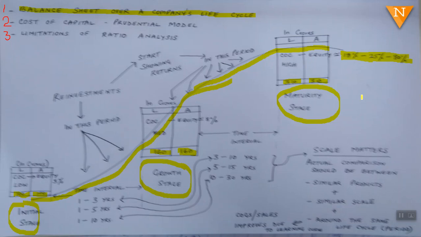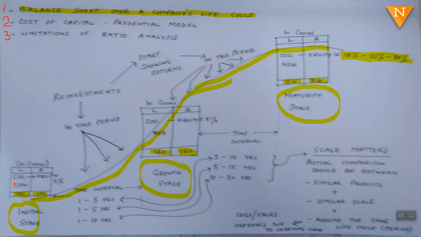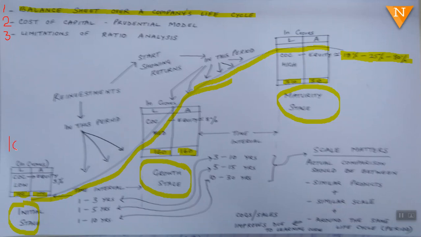At the very outset, a company is established for earning profits. And while establishing a company, there are investments. So you start with investments, and these investments are reflected in the balance sheet. So here we have a 100 crore company. So this is a 100 crore company in the initial stage, right? And so starting from 100 crores, it becomes say 160 crore.